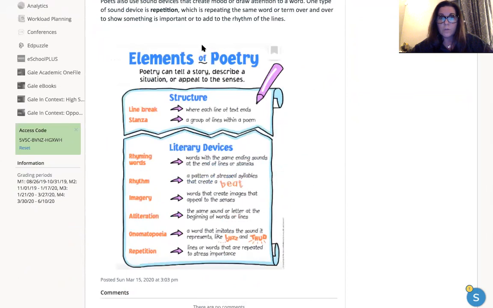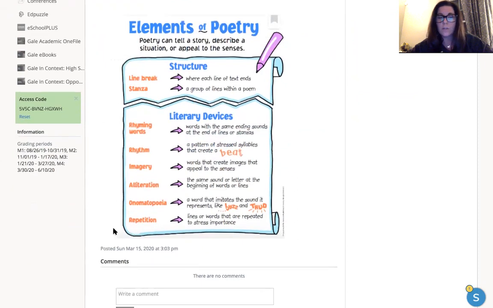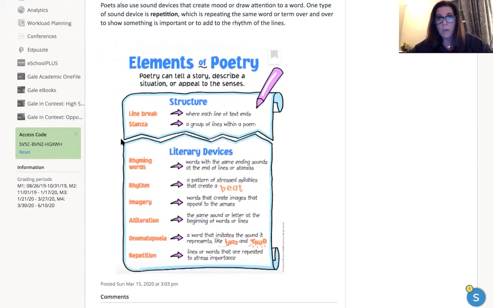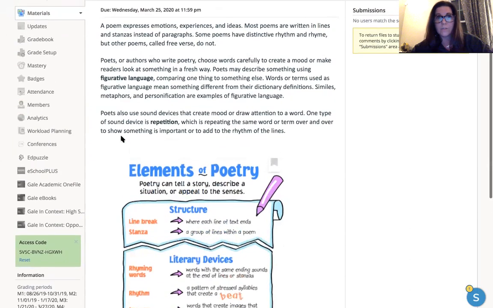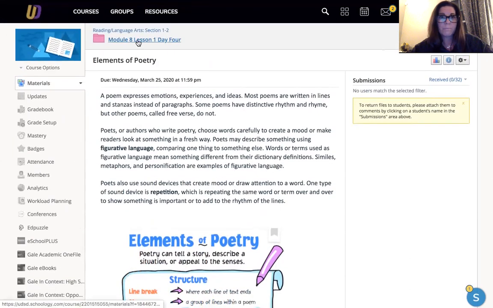So here's your poster for elements of poetry. A lot of the things we just talked about are on this poster with the line breaks and stanzas and rhyming words and rhythm. We have onomatopoeia down here too, and the repetition. So you don't have to do anything in this section. We want you to read it over and look at the poster for elements of poetry, because the next part, you're gonna answer some questions relating to that.